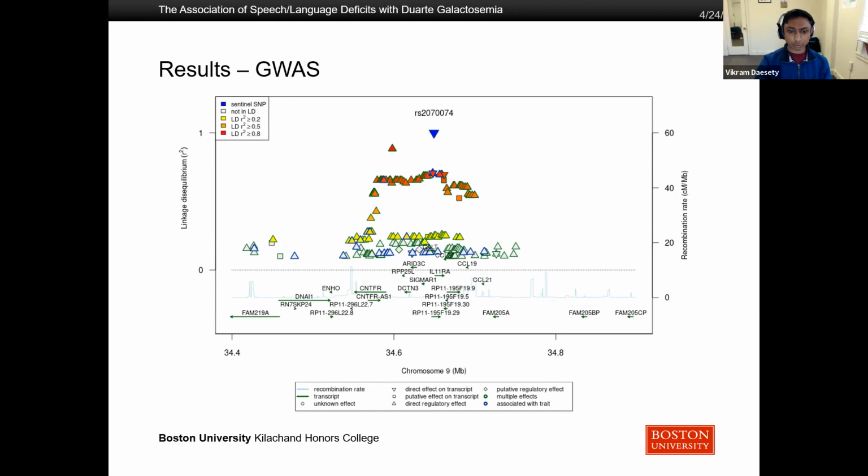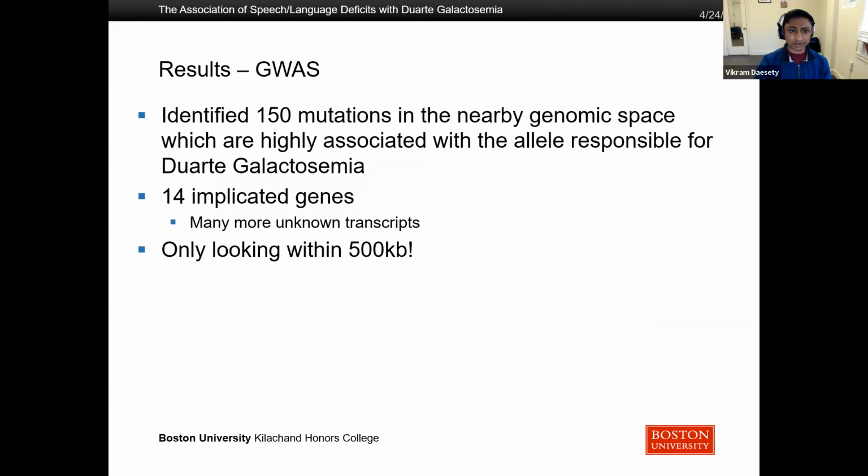mutation. And we were only looking at 500 kilobases of genomic space. The whole human genome is on the order of 4.8 billion base pairs. So this represents a small fraction of what we could analyze, and we were limited by computational capacity. In total, we identified 150 mutations in the nearby genomic space, which are highly associated with the allele responsible for Duarte galactosemia. This boils down to 14 genes and many more unknown transcripts that we don't know the function of. And we're only looking within 500 kilobases.